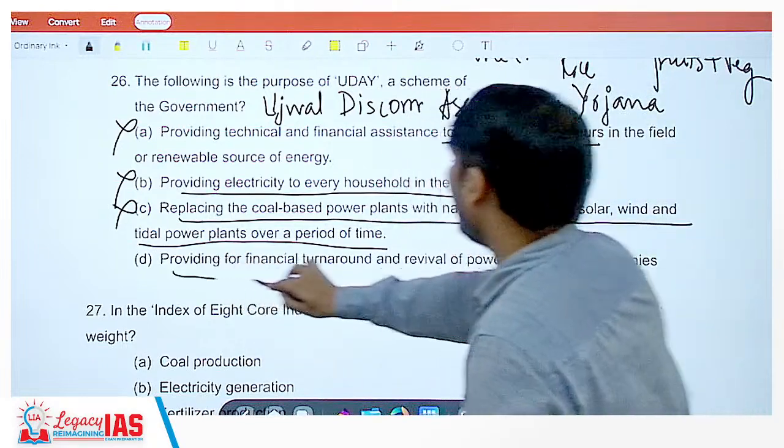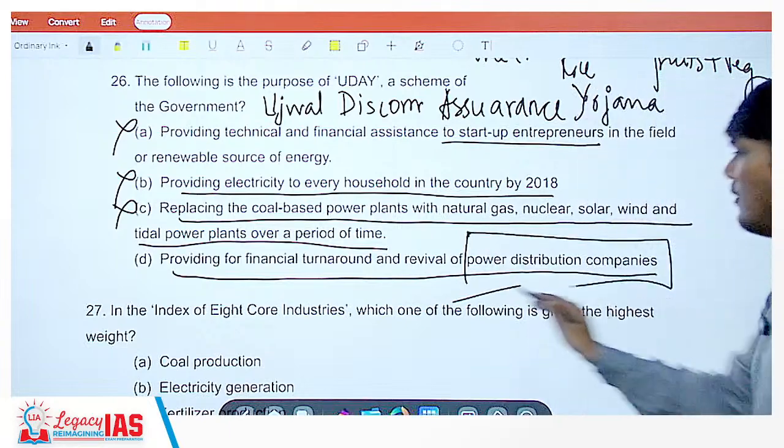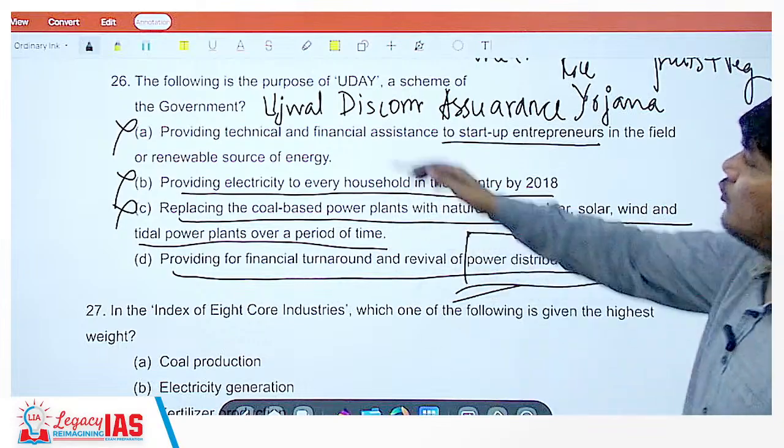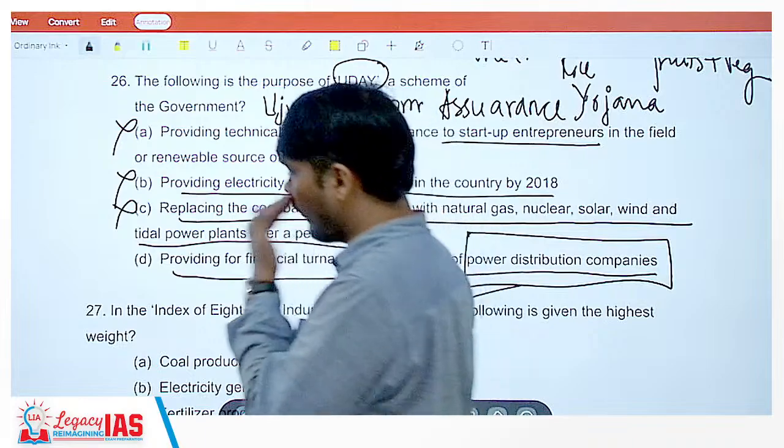Providing for financial turnaround and revival of power distribution companies. What are discoms? Power distribution companies. The moment you know the full form of the scheme, you will get the answer. All UPSC wanted you to know is the full form of the scheme.